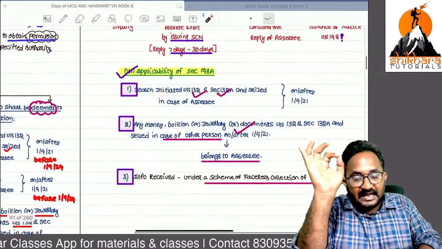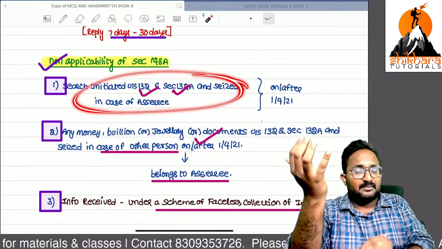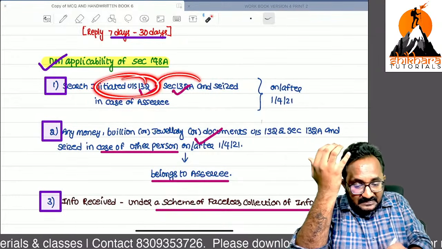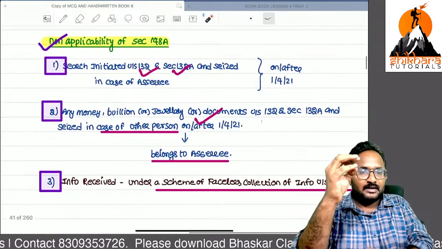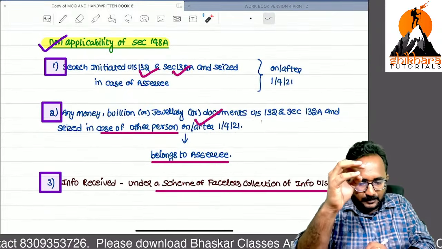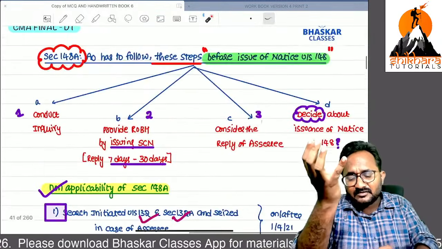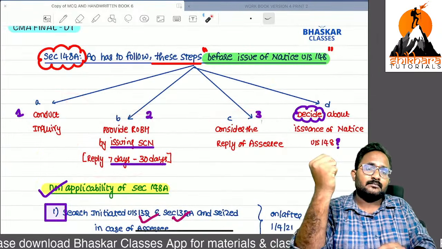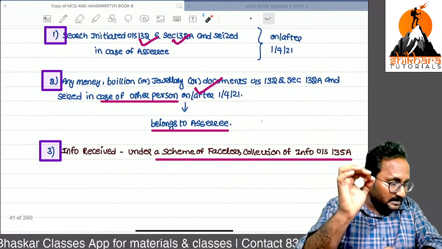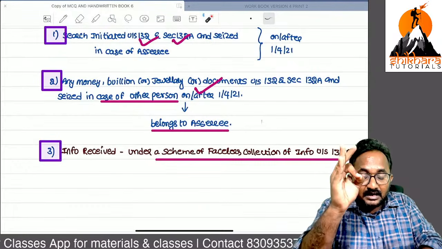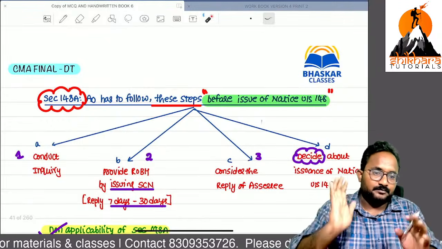But in these three cases, there is no need of the 148A procedure, because search happened and seizure also was done, which means you already have undisclosed income. You are caught red-handed in the search procedure. In this case also, the same thing. So why do we need to give one more chance of inquiry, show cause notice, etc.? That's why in these two cases, along with faceless collection of information, directly go with the 148 notice. No need to follow these steps.